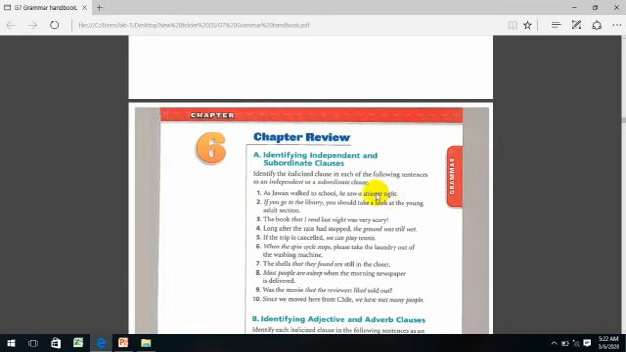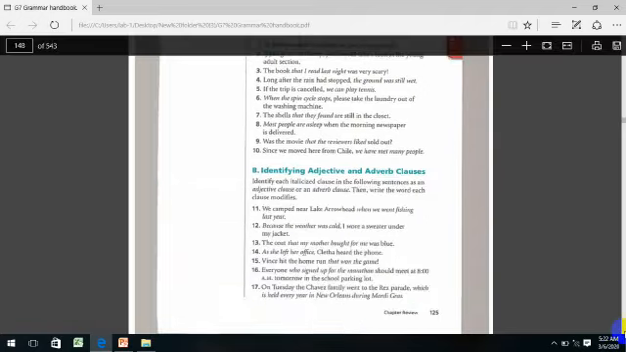Let's go to number 2. If you go to the library, you should take a look at the young adult section. Also, it's very easy because it's very clear that the subordinating conjunction is "if." So "if you go to the library" is the whole subordinate clause. "You should take a look at the young adult section" is the independent clause. As we see, it's a normal sentence. It doesn't need another clause to depend on. That's A. Let's go down to B.